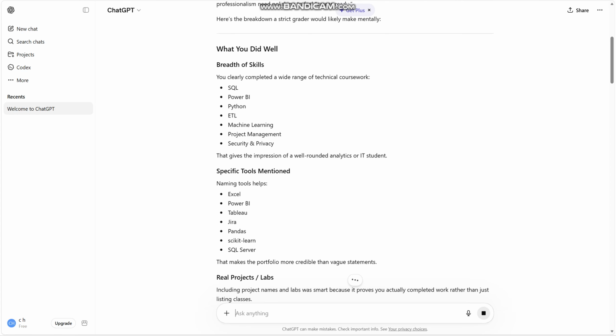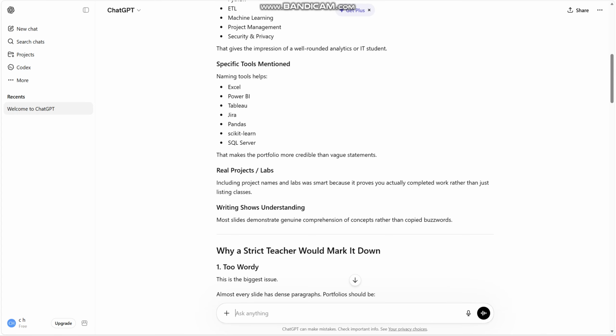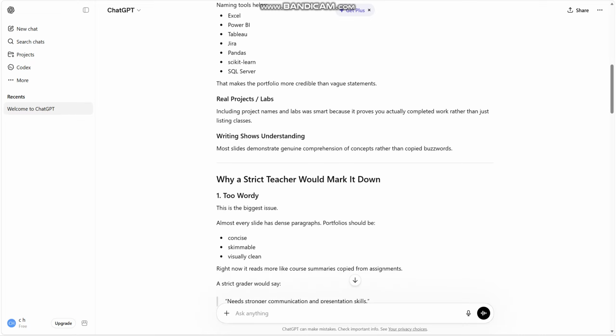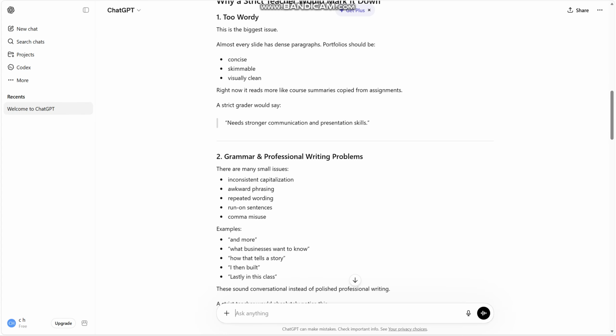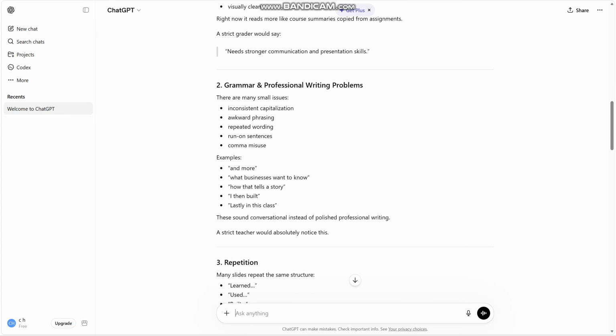It says the range is technical coursework, but the naming tools would help. Okay, and real project names rather than just tool lists, besides genuine comprehension, concept, and copied buzzwords. It's true. But it's too wordy, it says. Random writing problems, any small issues.